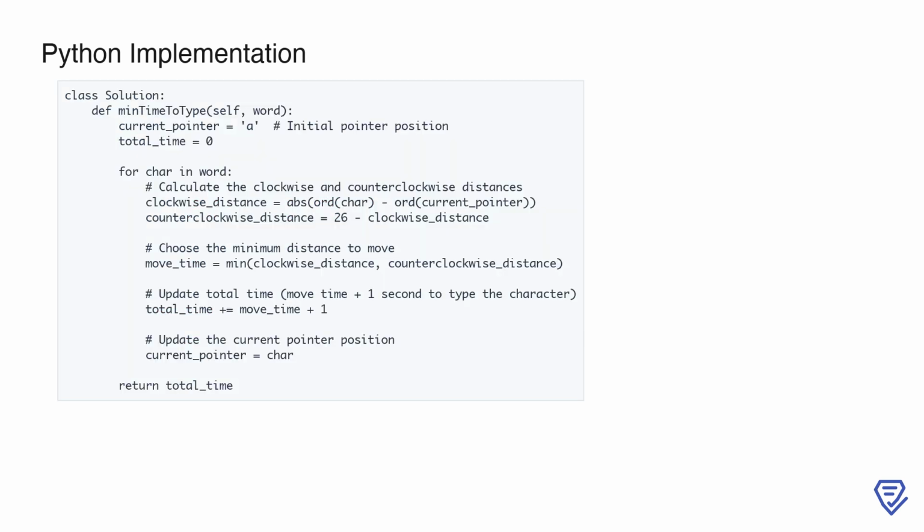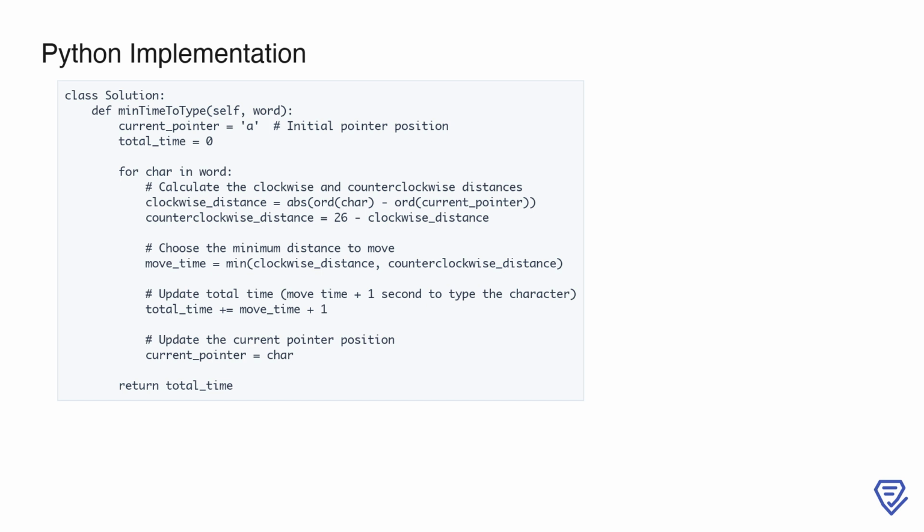This Python implementation solves the problem of calculating the minimum time required to type a given word using a circular typewriter. Here's how the code works step by step. 1. Initialization. The function starts with the current_pointer set to A, representing the initial position of the typewriter pointer. The total_time variable is initialized to 0, which will accumulate the total time required to type the